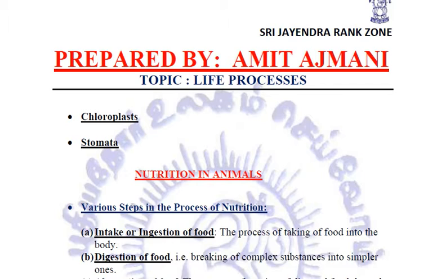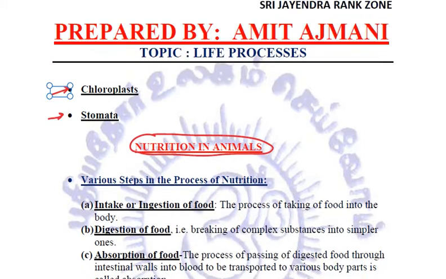We talked about the functions of chloroplast and stomata, and this was about nutrition in autotrophs, that is the autotrophic mode of nutrition. In today's lecture, we will be discussing nutrition in animals.